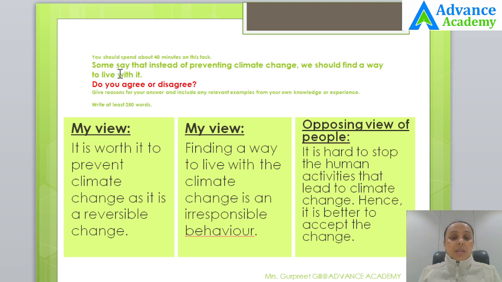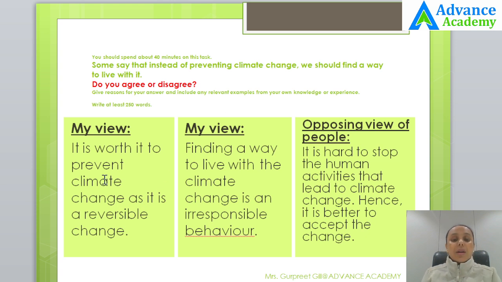The topic says, some say that instead of preventing climate change, we should find a way to live with it. There's a climate change happening around us, and some people are not hoping to prevent it further. They think that we should accept this negative impact and we should try to live with this change. So you have to either agree or disagree. You may choose to disagree with the topic because we can actually prevent climate change, and so you can suggest or assert on this point that we should be preventing the climate change.